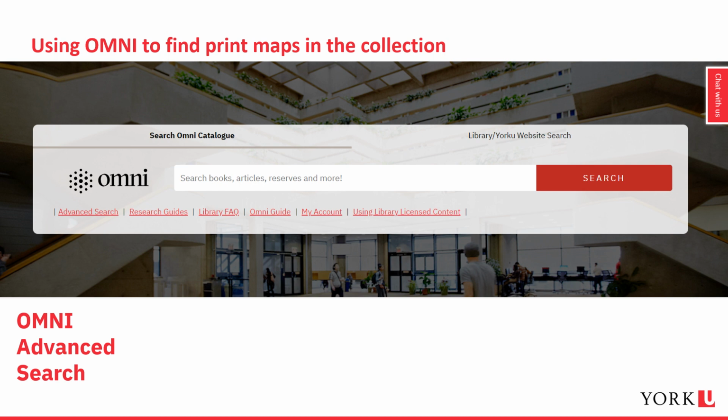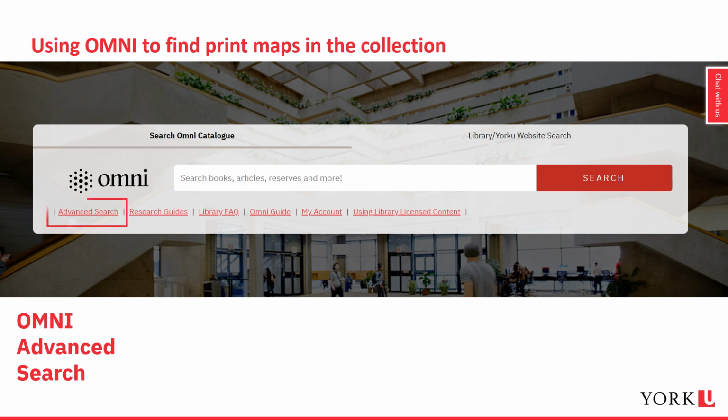We have over 100,000 maps in the York Library collection. Most are in the map library, but some historical original maps are also in the Clara Thomas Archives and Special Collections located on the 3rd floor of Scott Library. To locate maps in the collection, Omni is again a great resource.